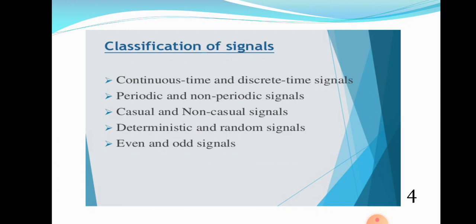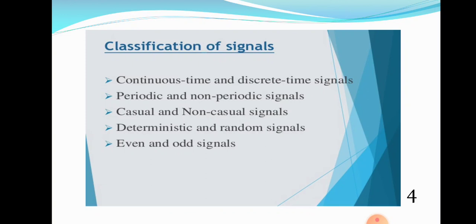Then another classification of signals. Different types of signals depend on so many other factors, and we can classify the signals like this. Classification of signals: continuous time signal and discrete time signal, which we are going to study first; periodic and non-periodic signals; causal and non-causal signals; deterministic and random signals; even and odd signals; energy and power signals, etc. So we can discuss all these signals one by one.